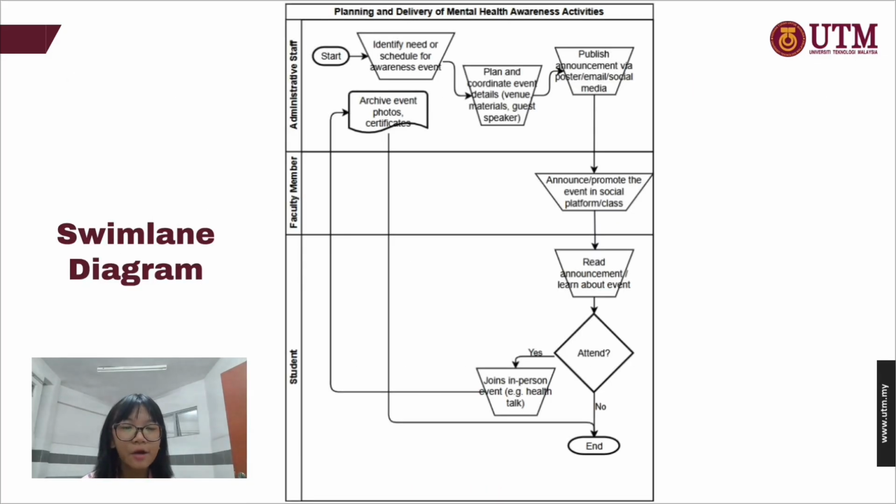To illustrate the current process, I'll be using a swimlane diagram. There are 3 actors: the admin staff, faculty members, and students. In the traditional way, admin staff will identify needs for an awareness event and plan and coordinate the event details. Then they will publish the announcement via postal, email, or social media.